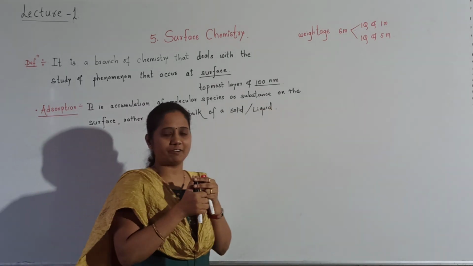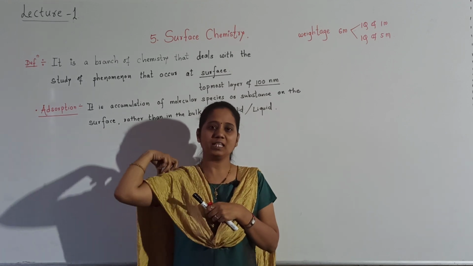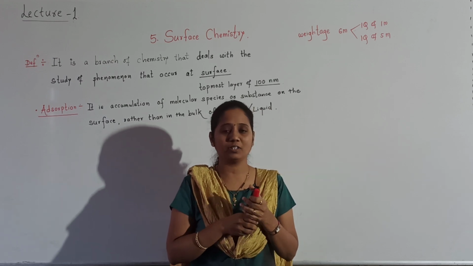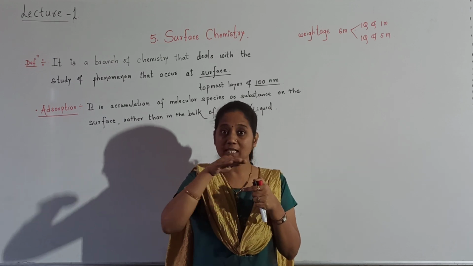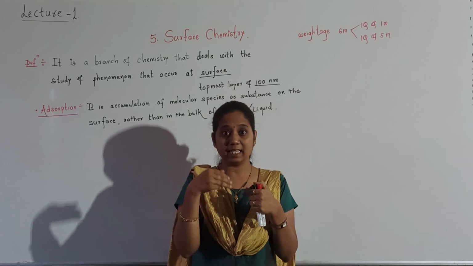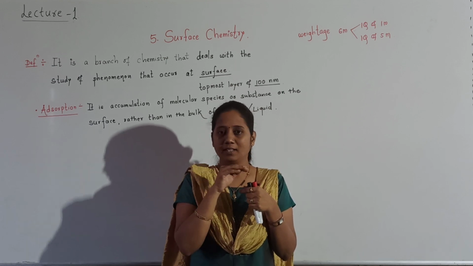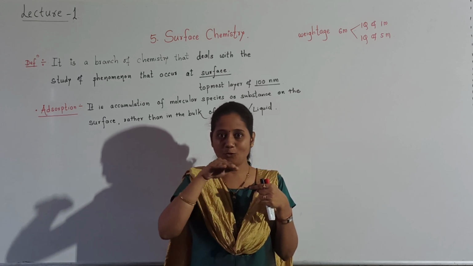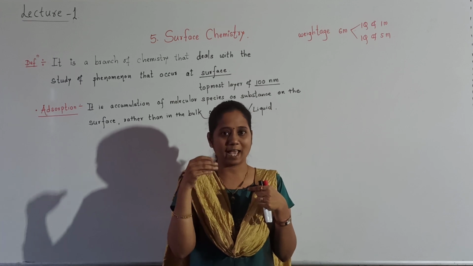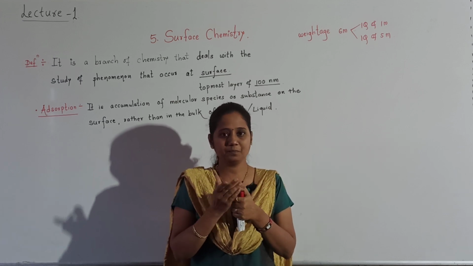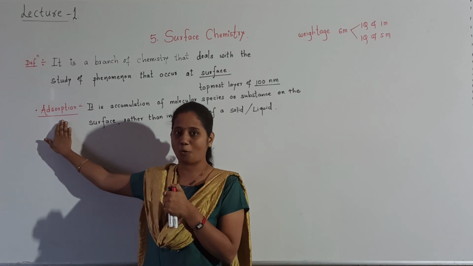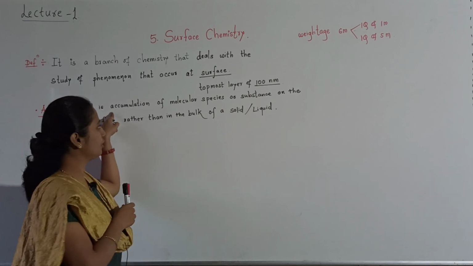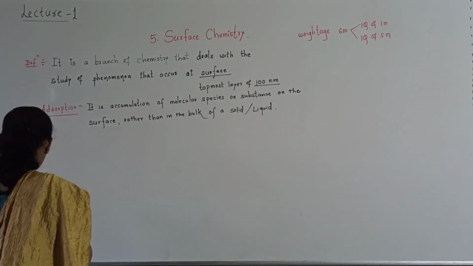So how can we define adsorption? Adsorption is accumulation of molecular species, accumulation of a substance on the surface rather than in the bulk. In the bulk means what? Inside. That substance, that molecular species will not go inside. It will remain only on the surface. It remains accumulated at the surface. Then that process is called adsorption. So I hope you understood the definition. Let us move towards the next term.